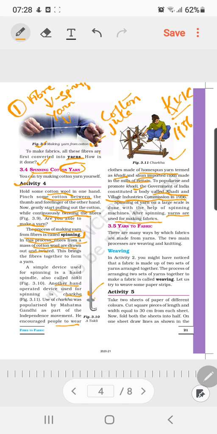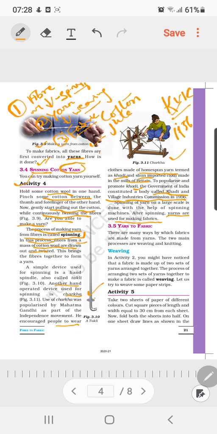And when you convert yarn into fabric, the process is weaving. So this is the second step: conversion of fiber into yarn is through spinning, and conversion of yarn into fabric is through weaving.